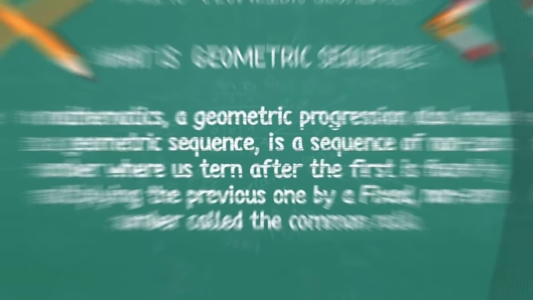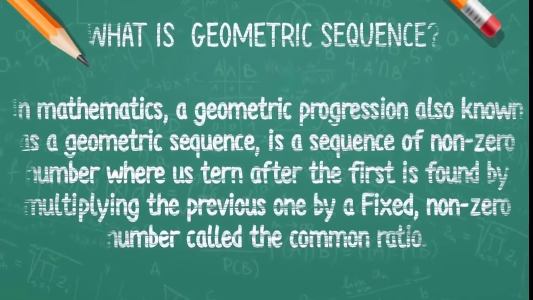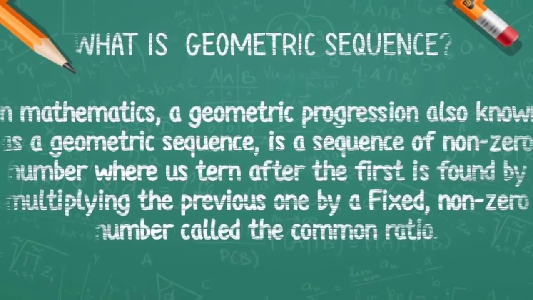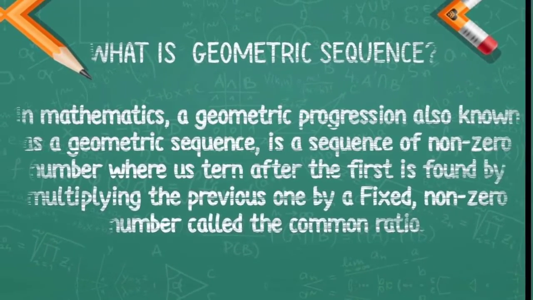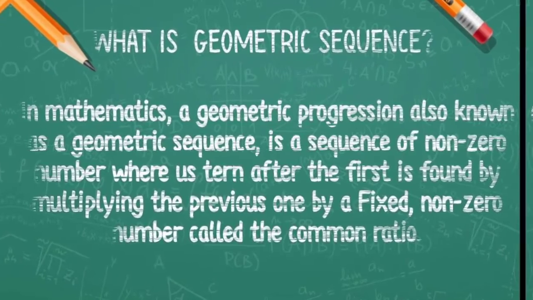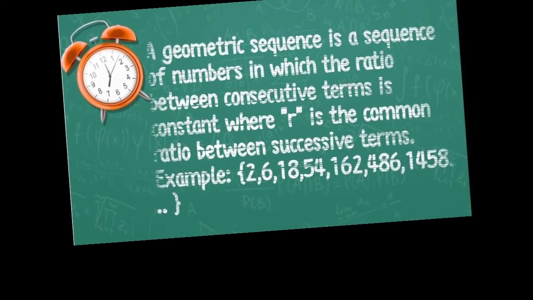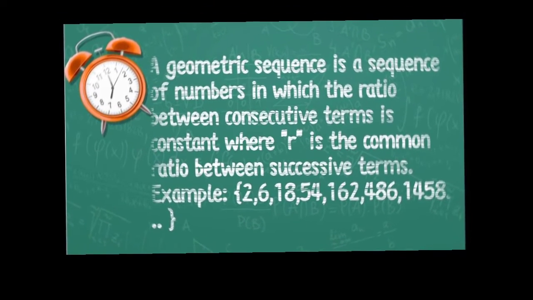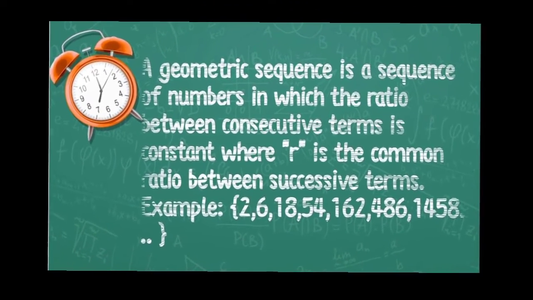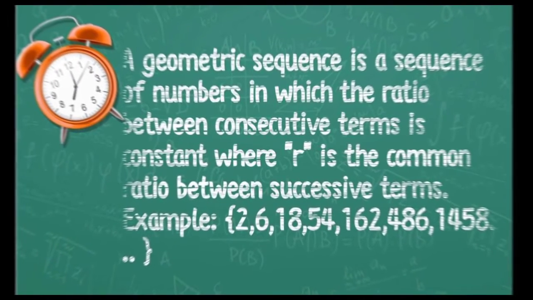What is a geometric sequence? In mathematics, a geometric progression, also known as a geometric sequence, is a sequence of non-zero numbers where each term after the first is found by multiplying the previous one by a fixed non-zero number called the common ratio. A geometric sequence is a sequence of numbers in which the ratio between consecutive terms is constant, where r is the common ratio between successive terms.